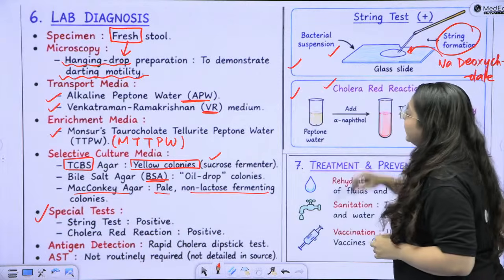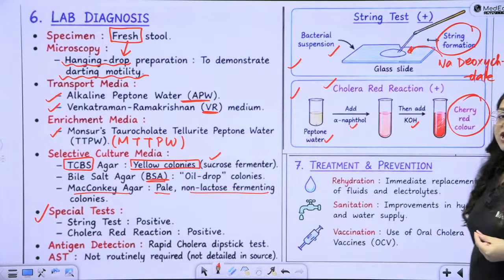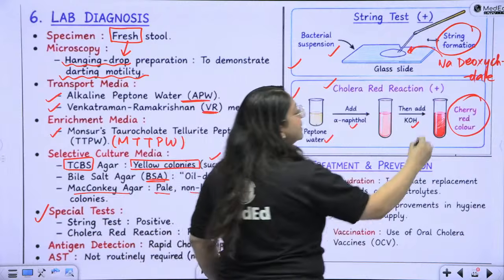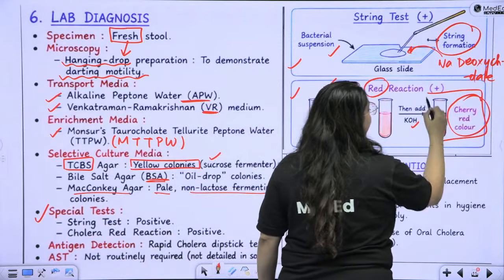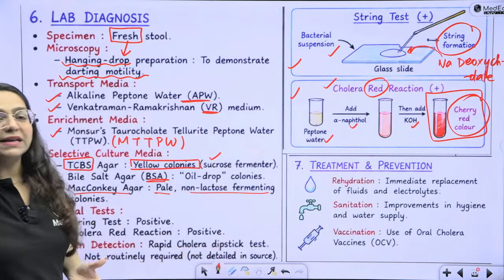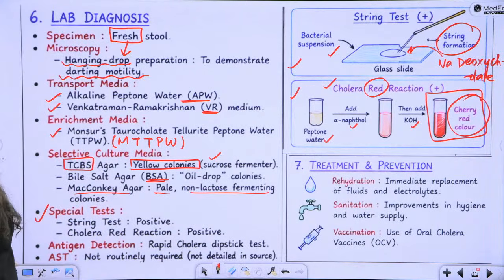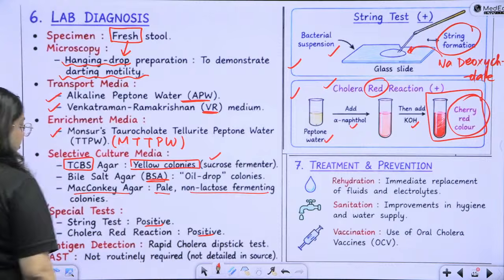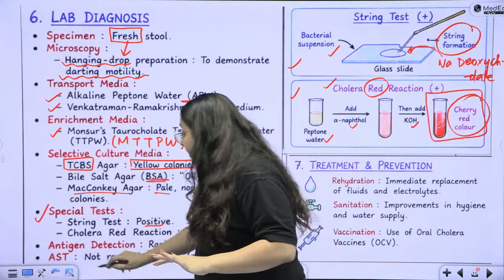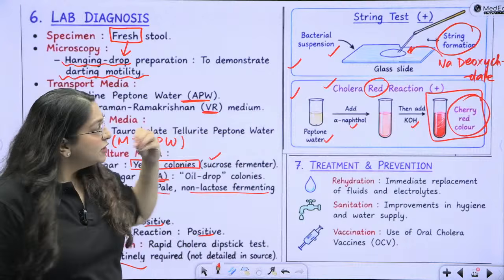What is cholera red reaction? Simply take peptone water, add alpha naphthol, then add KOH, and you see the cherry red color. Even if you don't want to remember alpha naphthol, just remember the final cherry red color production. And you can write that in cholera red reaction, we do simultaneous detection of indole and nitrate. Okay, so cholera red reaction is positive and string test is positive. Then you can do dipstick for antigen detection, and AST is not routinely performed, but in certain cases it can be performed as well. That finishes the lab diagnosis.